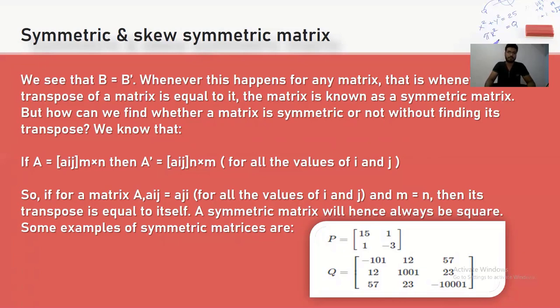So for a matrix, for all values of i and j, if a i j equals a j i, then its transpose is equal to itself. A symmetric matrix will hence always be square. Examples of symmetric matrices are, for example, this chart.